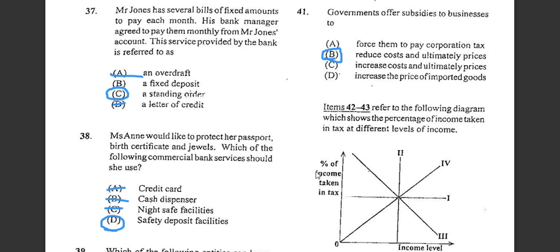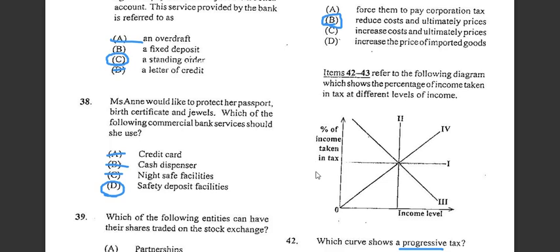Number 37. So it says Mr. Jones has several bills of a fixed amount to pay each month. So his bank manager agreed to pay them monthly for Mr. Jones. Alright, and we are seeing that the agreement would be monthly. So this service provided by the bank is referred to as a standing order. Alright, good. So we have seen that the answer here would be a standing order.